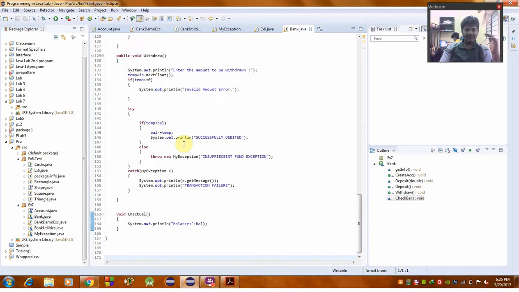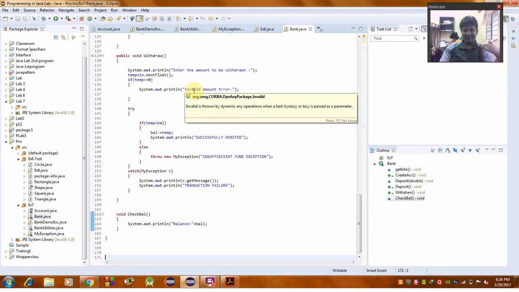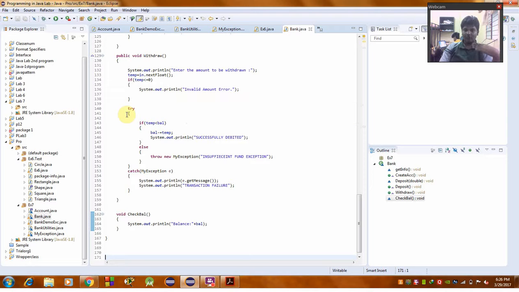And finally the withdraw operation. How much amount to withdraw, using System.out.println. If the amount is less than or equal to 0, it gives an invalid amount error, because the minimum here is 1000. I have already declared, at the beginning of account creation itself, that the amount is 1000. So using a try block, if the amount is less than the balance, it will be successfully debited.